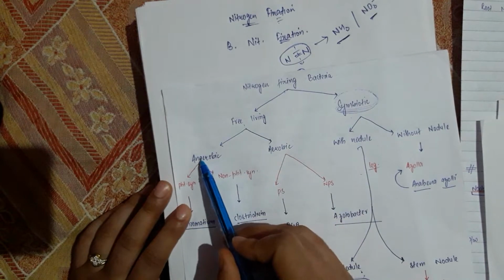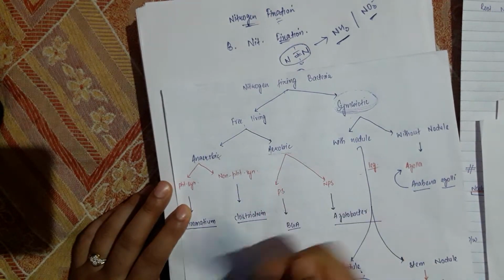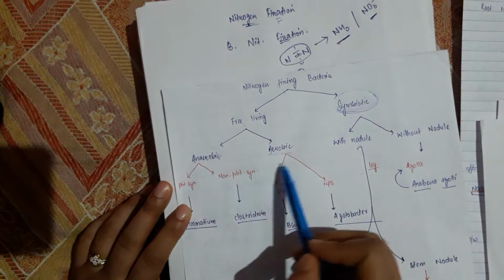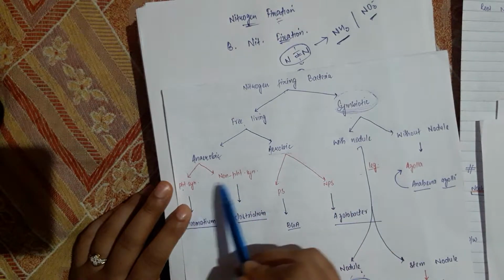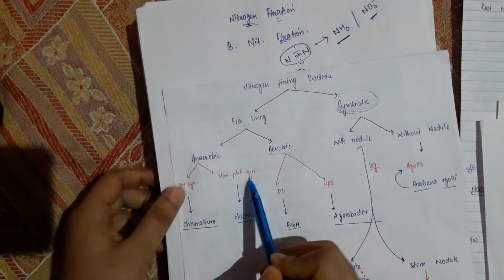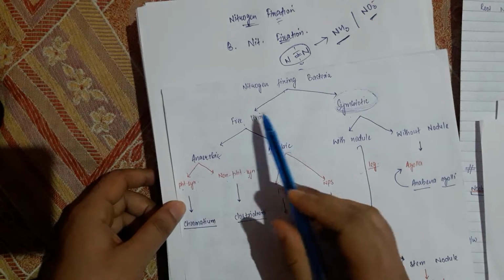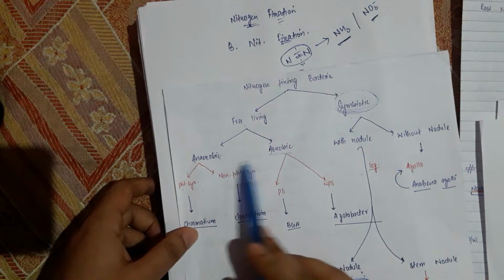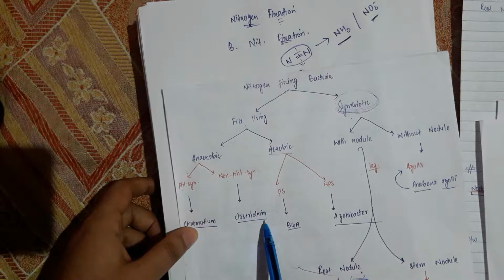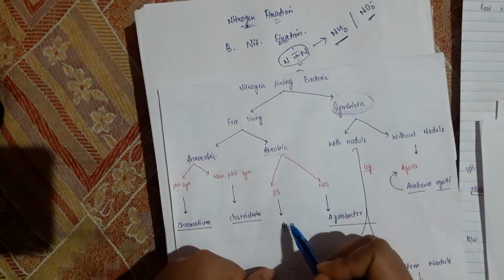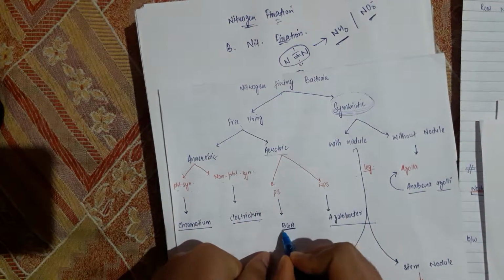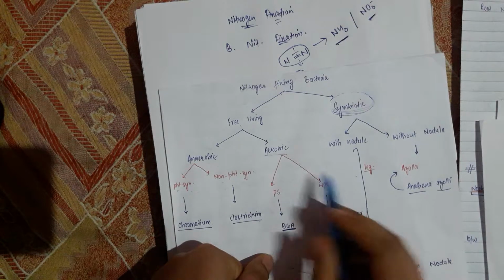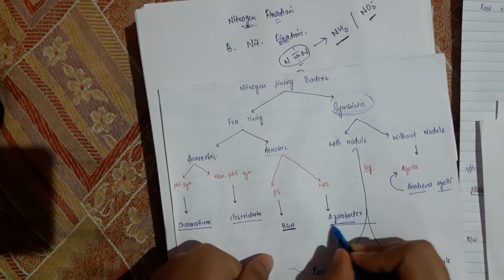In free living, they can be anaerobic or aerobic. Both aerobic as well as anaerobic can be photosynthetic as well as non-photosynthetic. Anaerobic photosynthetic free living nitrogen fixing bacteria, for example, is Chromatium, and non-photosynthetic is Clostridium. In the aerobic photosynthetic type, the example is blue-green algae, and non-photosynthetic is Azotobacter.